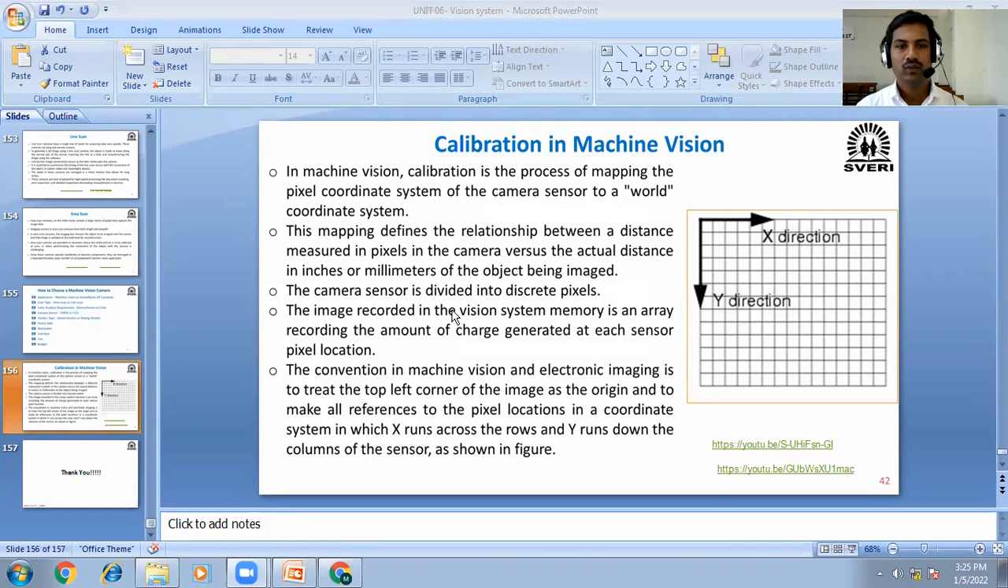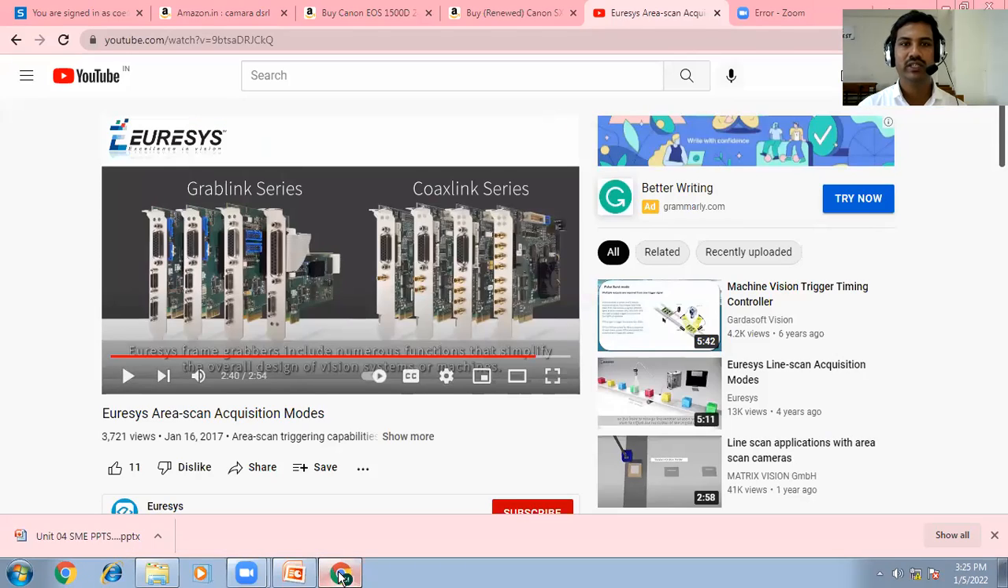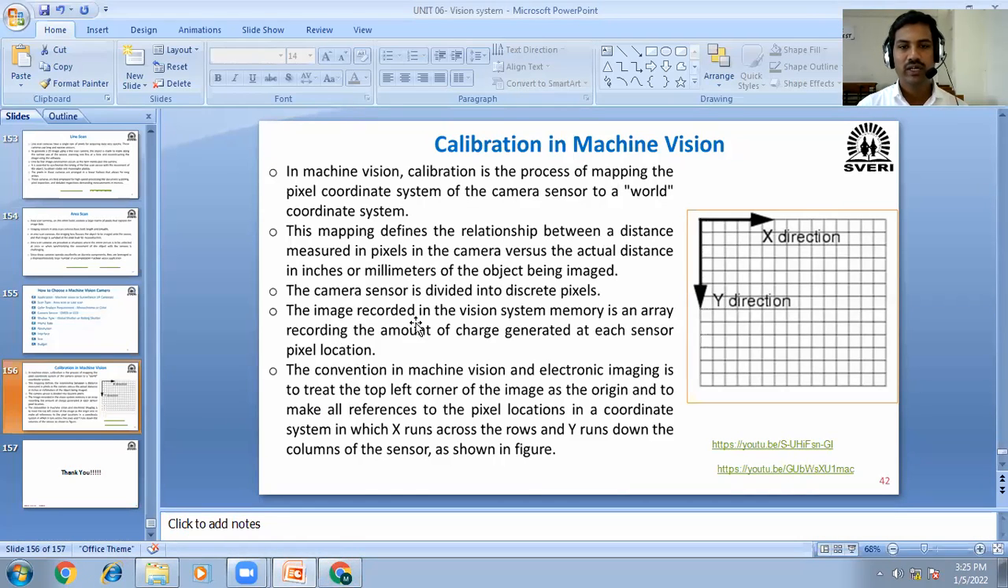The camera sensor is divided into discrete pixels. Calibration means we check whether it is capturing the same image or not. Whatever image has been captured, we check there whether it has been captured correctly or not. The image recorded in the vision system memory is an array recording the amount of charge generated at each sensor pixel location. Means the charge which is generated at each pixel, we have to check in the calibration.